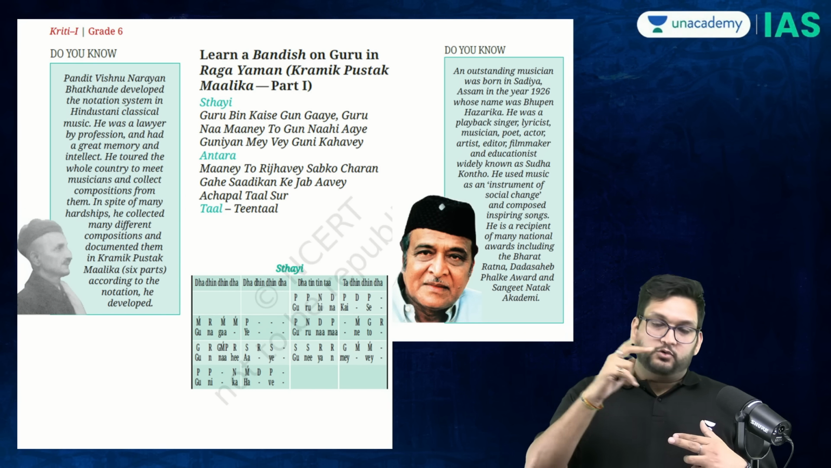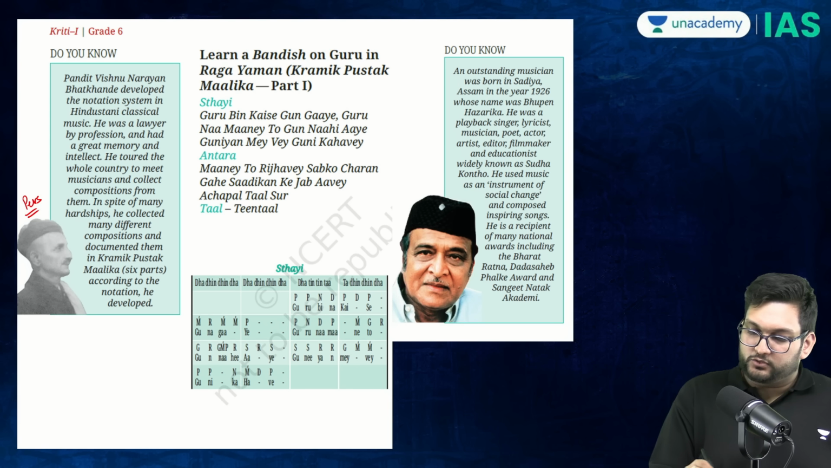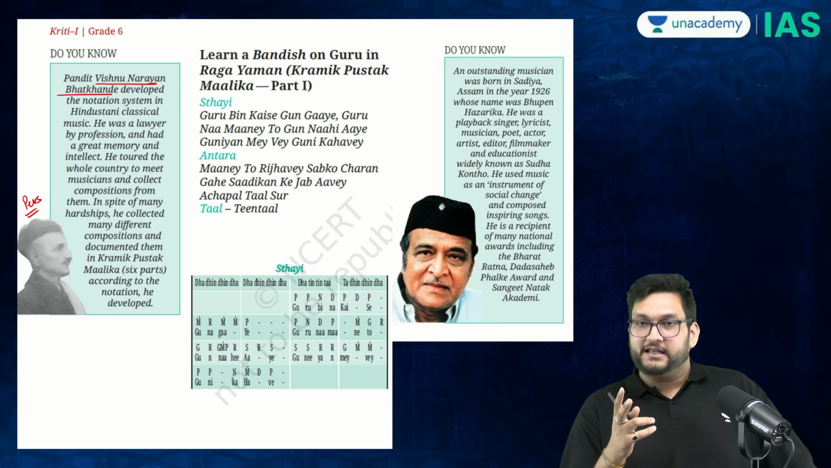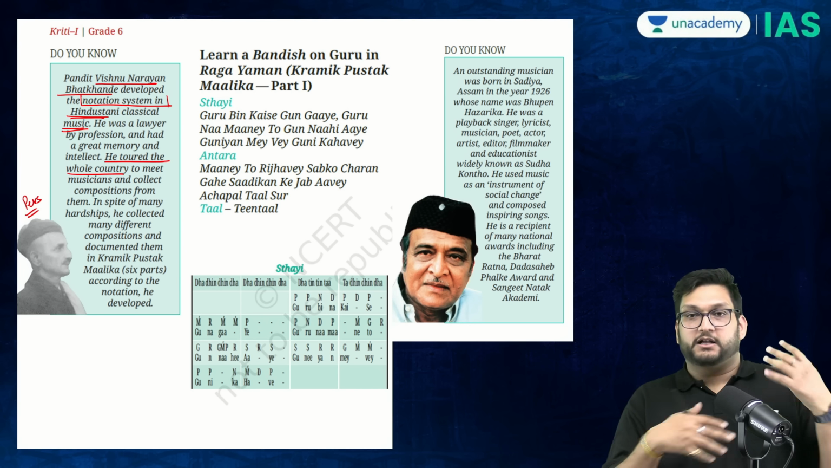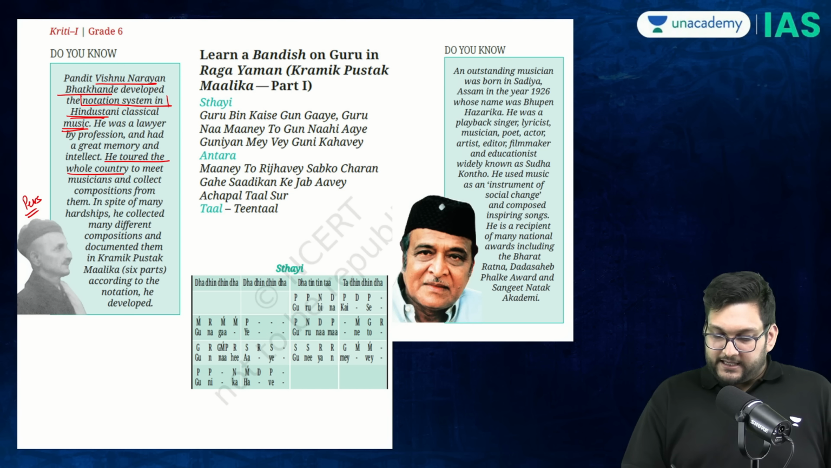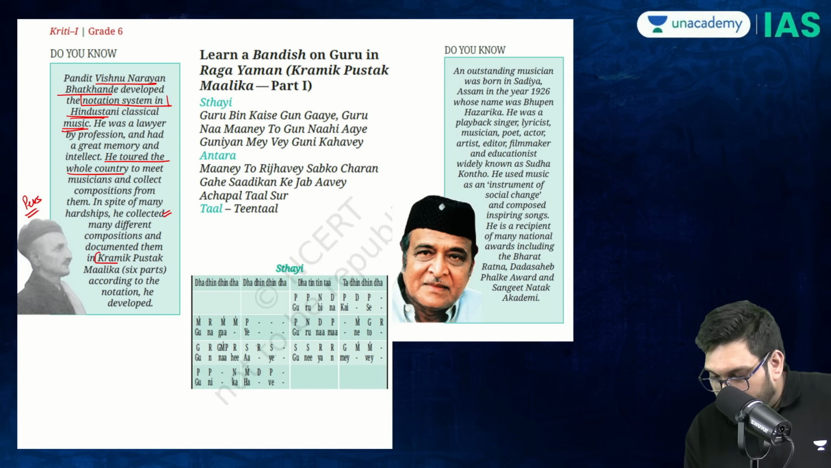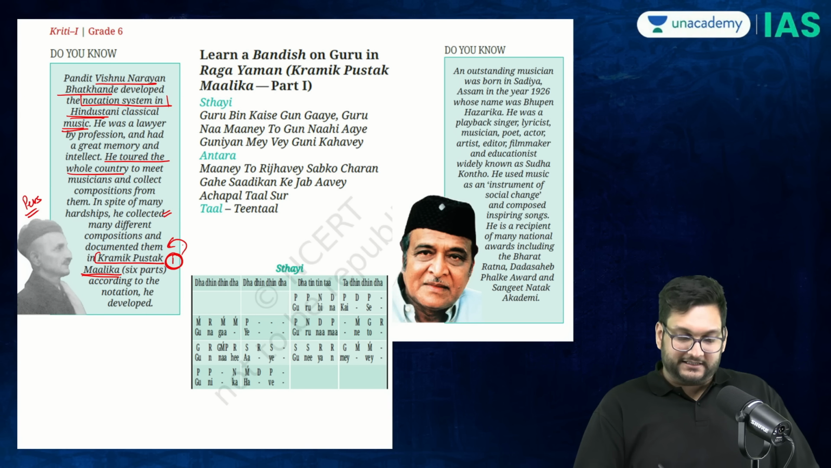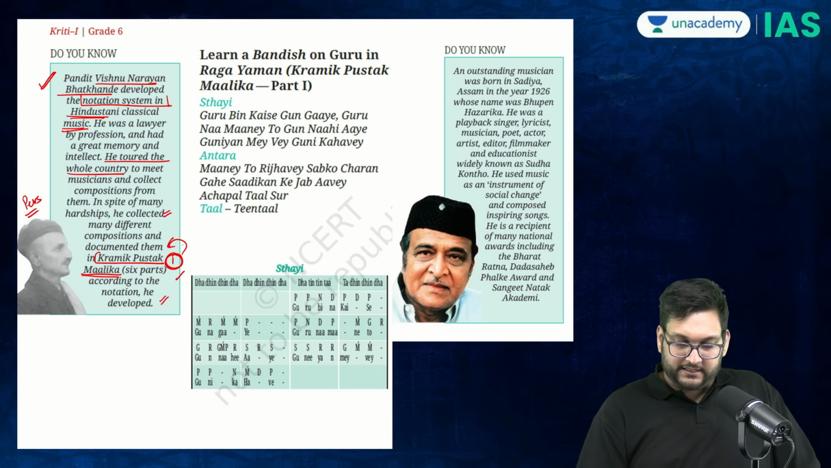Then we get to know about two more personalities. We have Pandit Vishnu Narayan Bhatkhande, who developed the notational system in Hindustani classical music. A lawyer by profession, he toured the whole country, and collected a lot of information from the musicians. He was then able to compose the Kramik Pustak Malika. This is very, very important. This is a text which gives us the notation system. So you should know about him and his book.